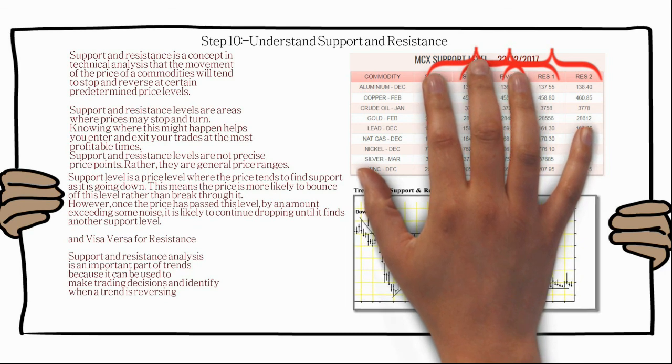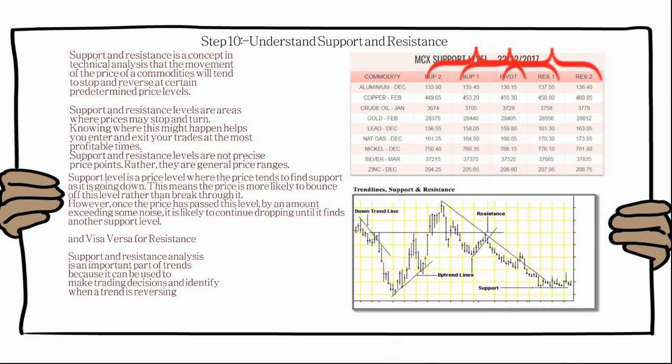Then suddenly once that resistance is broken, it has fallen by a huge number. Then from the downside it is increasing gradually. That is called an uptrend line. Once the resistance is again broken, it has moved up. In this way the graph goes up and down, and we have to find support and resistance accordingly.